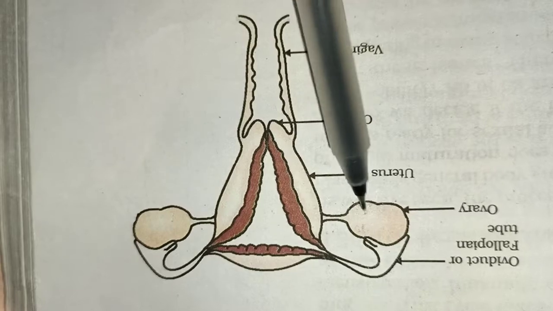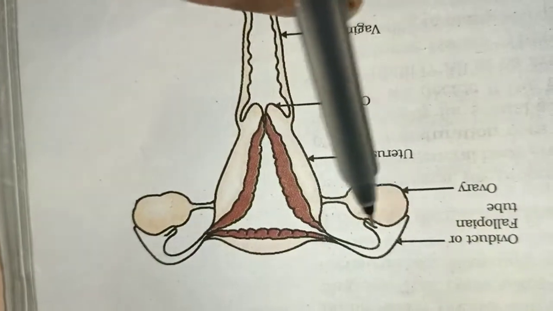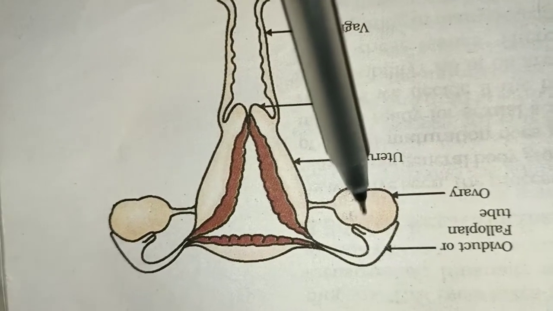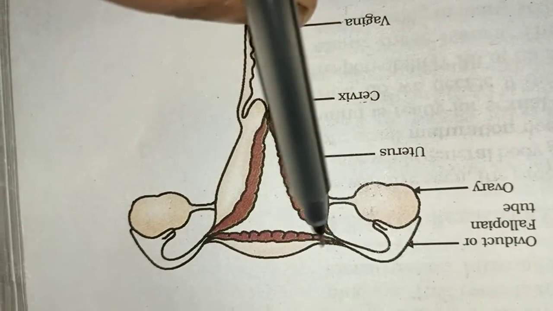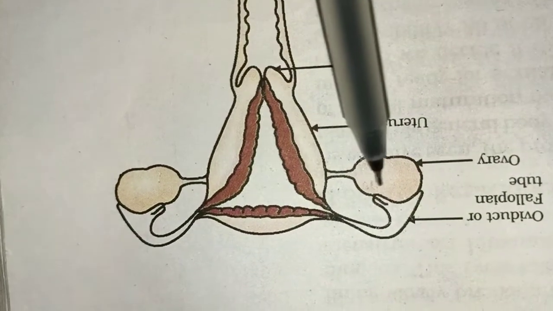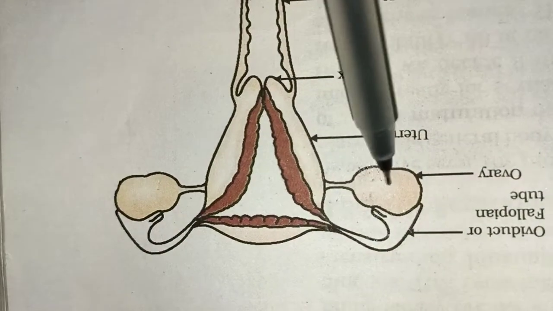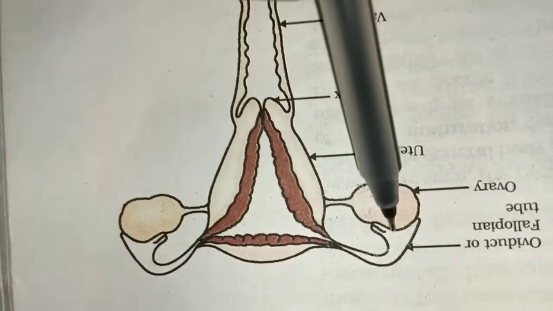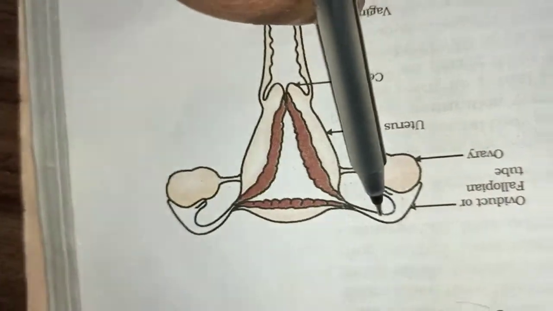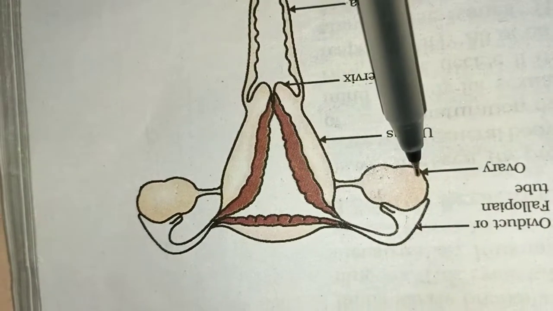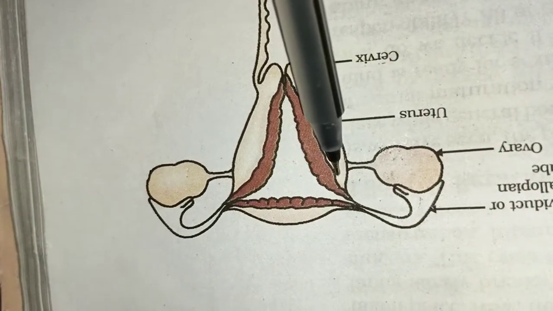It has a funnel shaped opening near the ovary, and it carries ova or egg from the ovary to the uterus. What it does? It carries ova from the ovary. Means the ovary will release the egg, and through this funnel shape it will carry and move it into the uterus. Understood? So this is the oviduct or the fallopian tube.